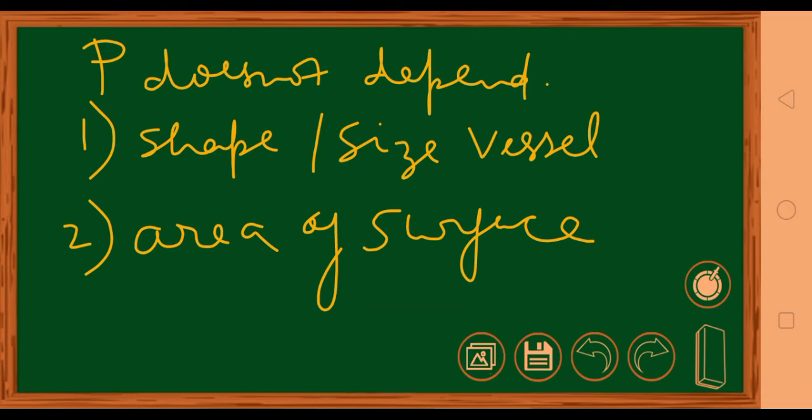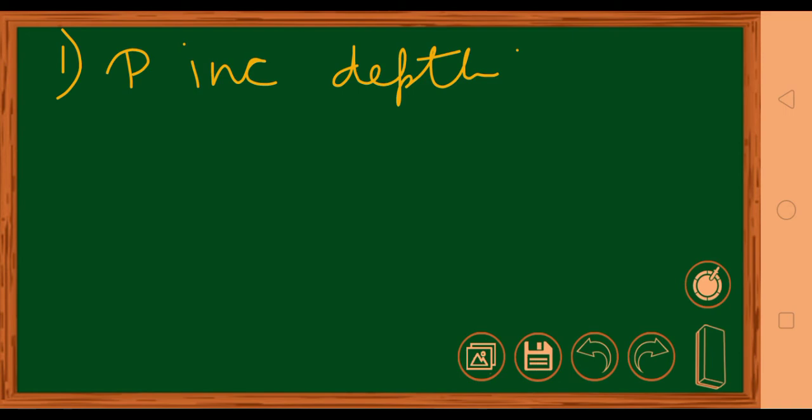Now let us see the laws of liquid pressure. The first thing is that pressure increases with increase in depth. Okay? Pressure increases if the depth increases. Second, if you go in a stationary liquid, that is the liquid is not flowing, then the pressure is same at all the points on a horizontal surface.